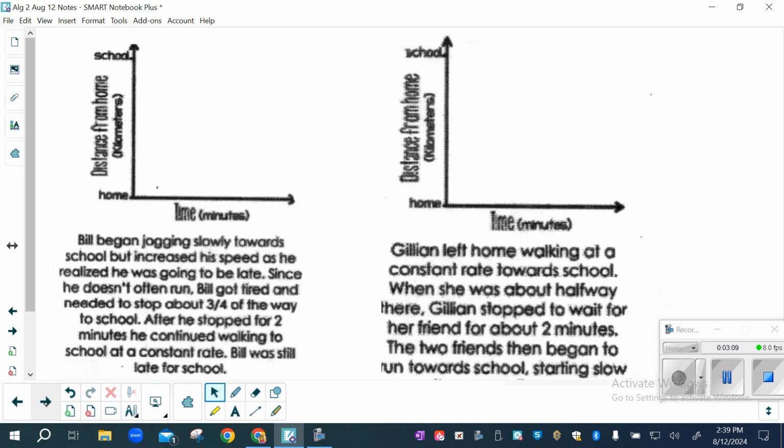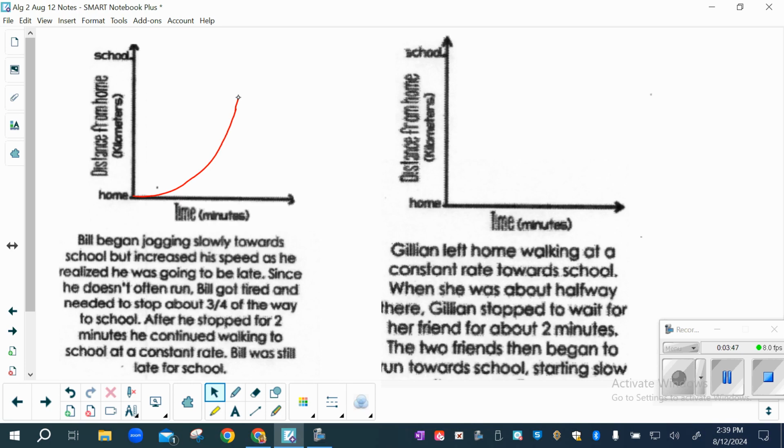Okay, Bill began jogging slowly towards school, but increased his speed as he realized he was going to be late. Since he doesn't often run, he got tired and needed to stop. About 3/4 of the way to school, after he stopped for 2 minutes, he continued to walk to school at a constant rate. So he began jogging slowly and increased his speed. Is that going to be a straight line or a curve? Curve. And since it's slow then fast, it's going to be like this. And it's about 3/4 of the way that he realizes that he's tired and he wants to stop.